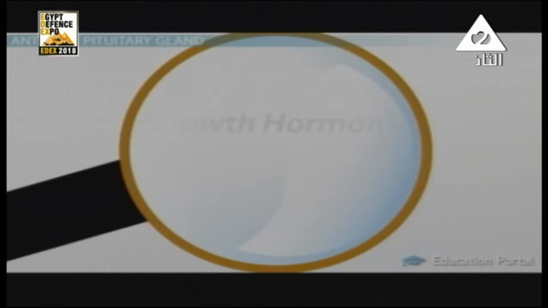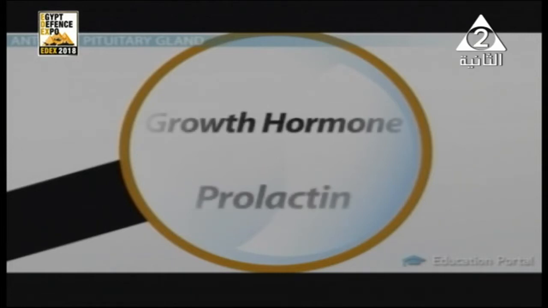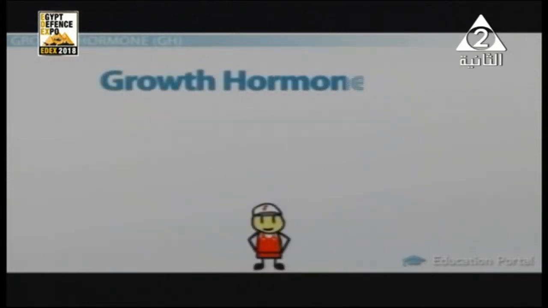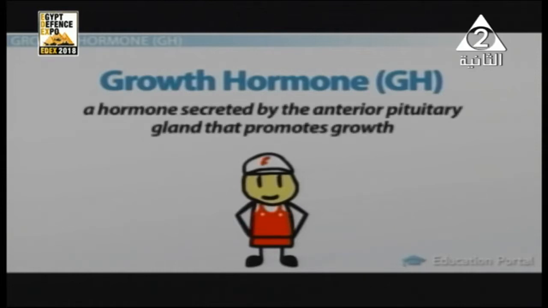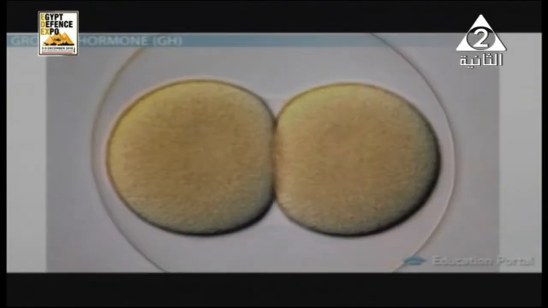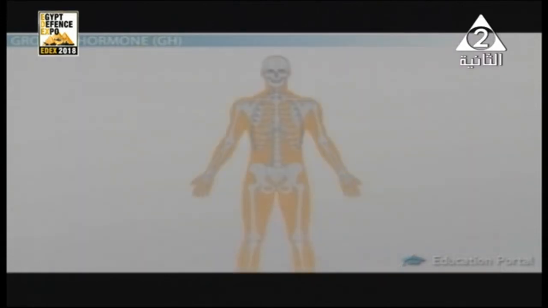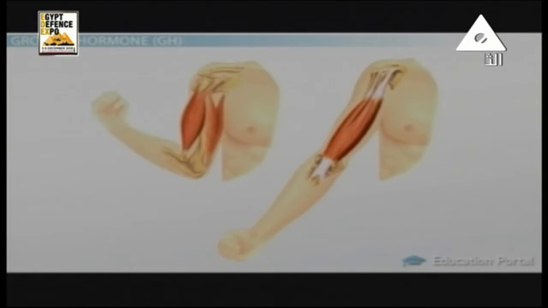And finally, we need also to know the pituitary trophins, or the group of hormones that affect the activity and secretion of the other glands, and they include, as we're going to study, TSH, ACTH, and also gonadotrophic hormones. Let's start with the meaning of growth hormone and its function inside our body.